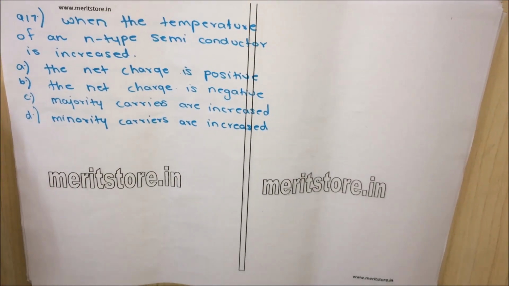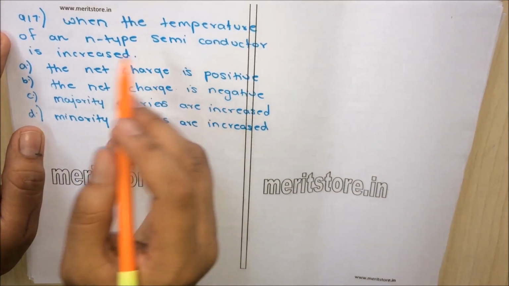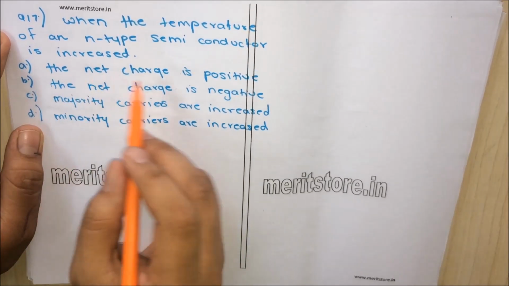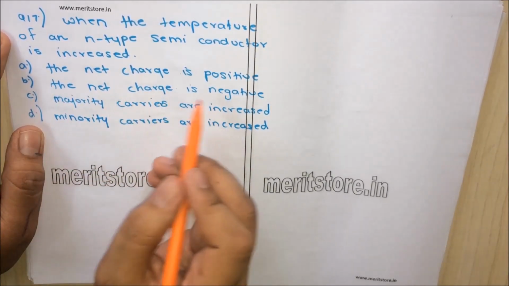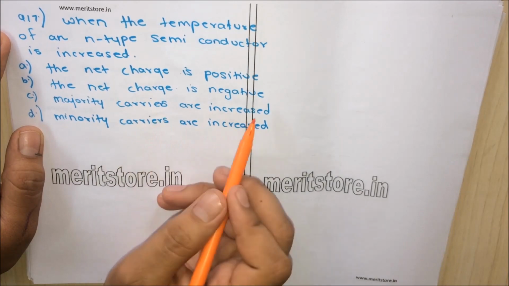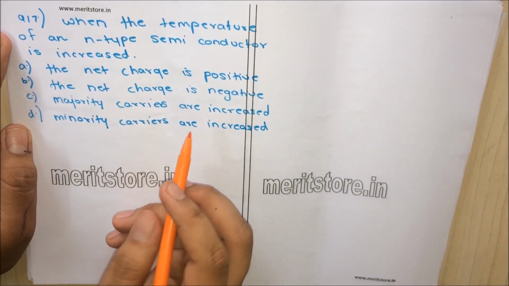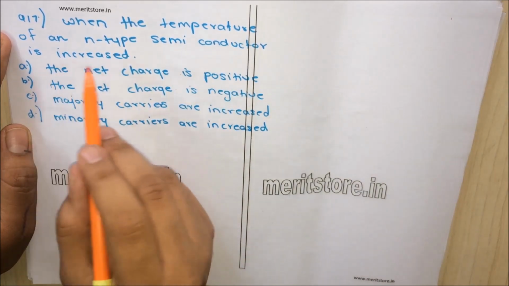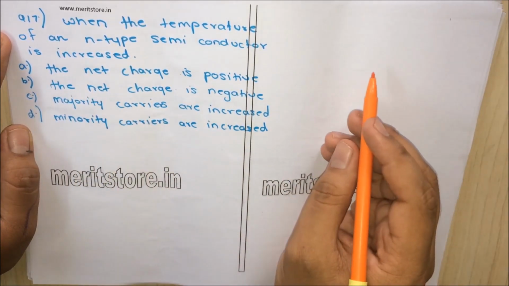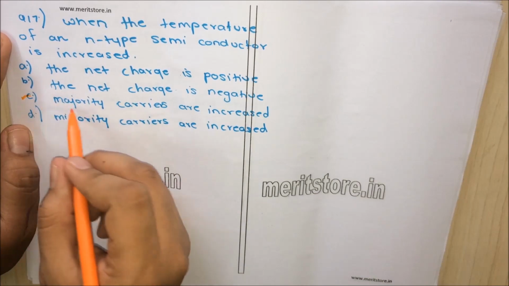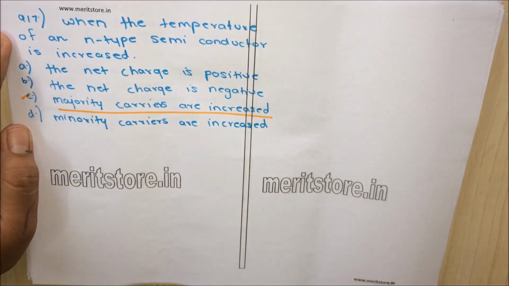Question 17. When the temperature of an n-type semiconductor is increased, option A net charge is positive, option B net charge is negative, option C majority carriers are increased, option D minority carriers are increased. So we know that when temperature of n-type semiconductor is increased, majority carriers are increased. So option C is the correct answer.